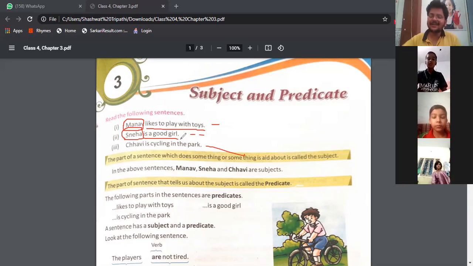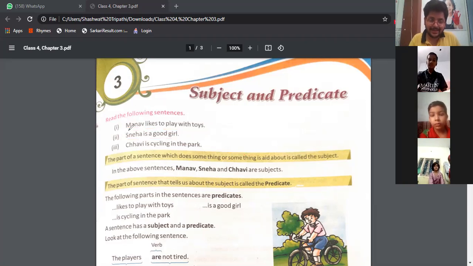Yes, sir. Now again, let us revise this topic. What is subject? The part of sentence that tells what the sentence is about is called the subject. And the part of sentence that tells something about the subject will be called as the predicate. Is it clear? See, here again, let us see the example. Manav is what? Manav is the subject. Why? Because the sentence is talking about Manav. Understanding? In this sentence, Manav likes to play with toys.